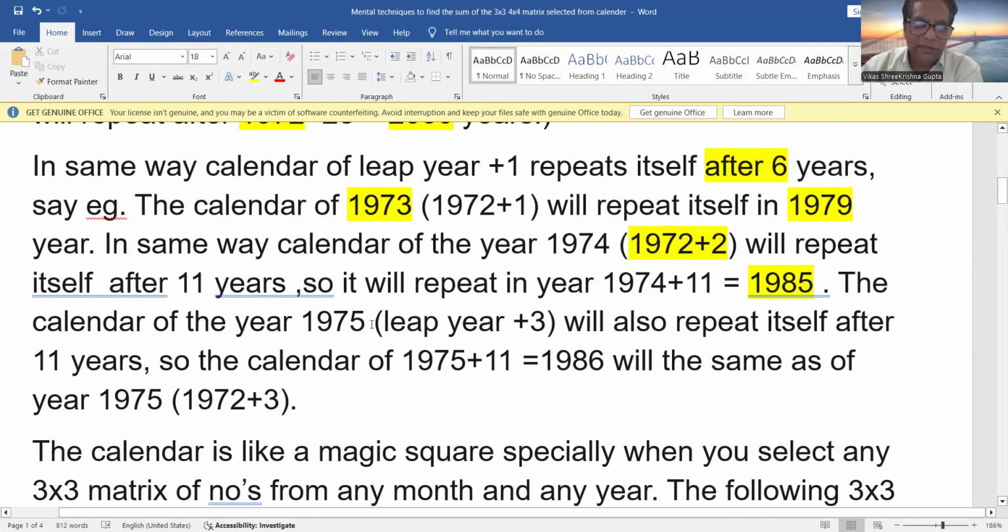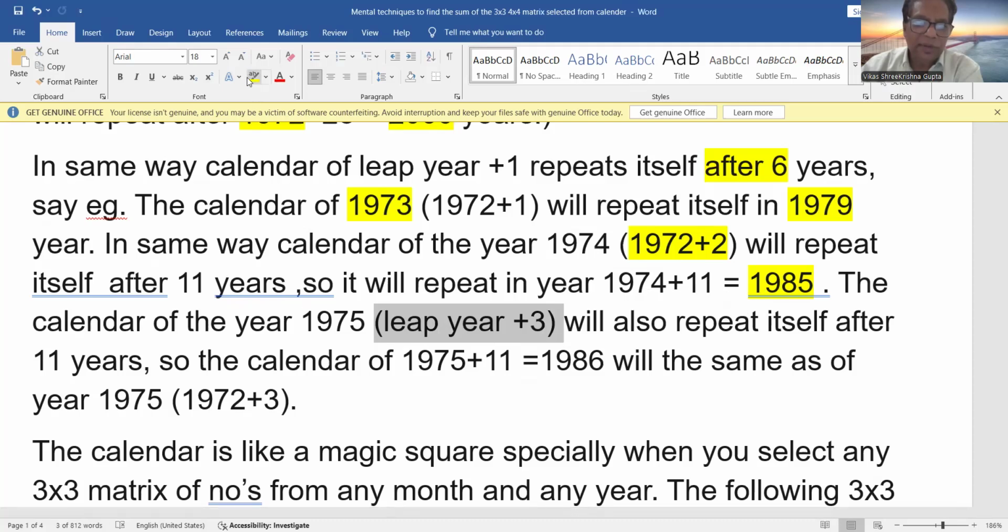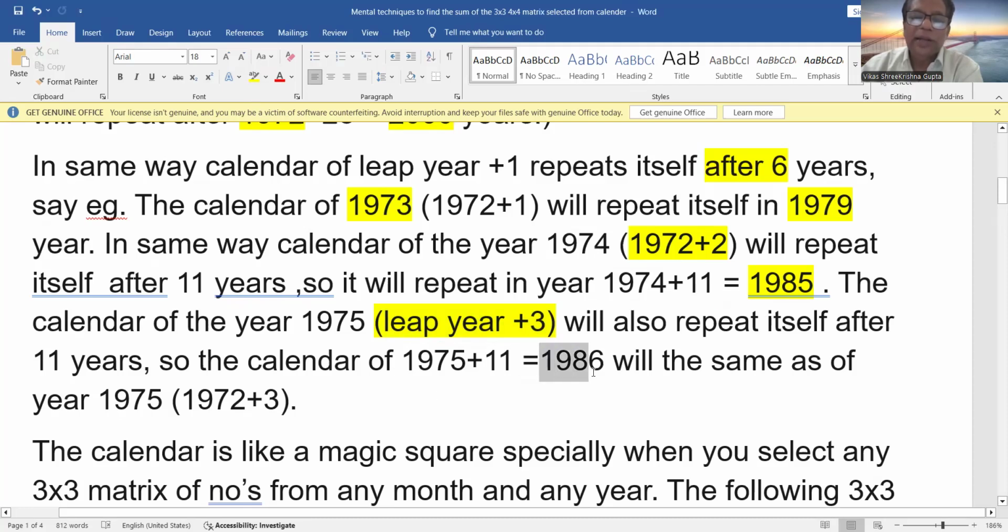That is 1975, a leap year plus 3. Then it will repeat itself in 11 years. So 1975 plus 11 is equal to 1986. So the year will repeat itself in 1986.